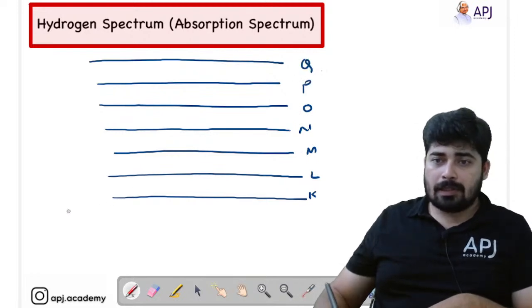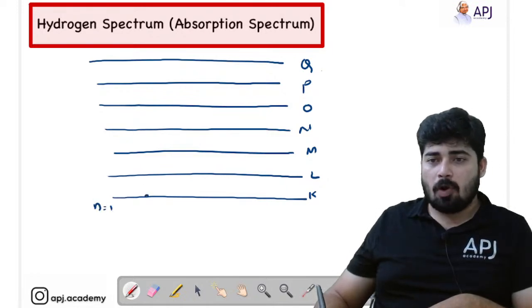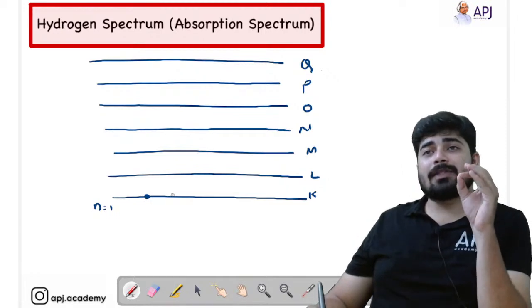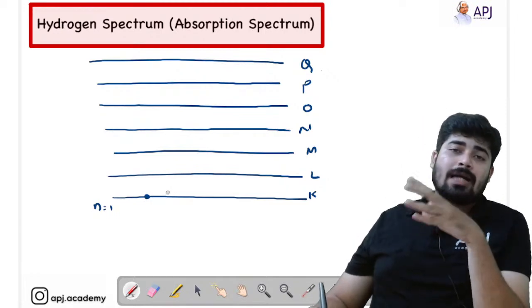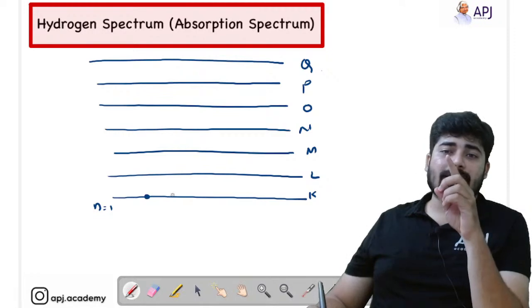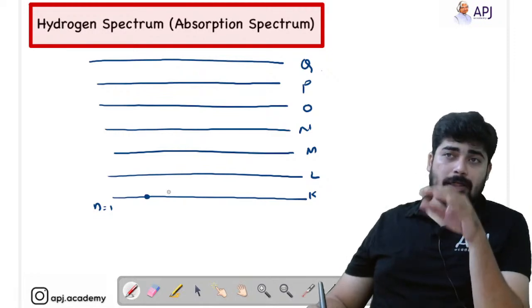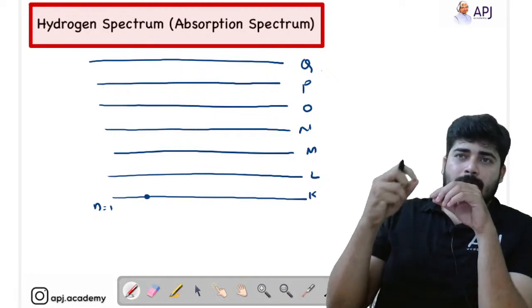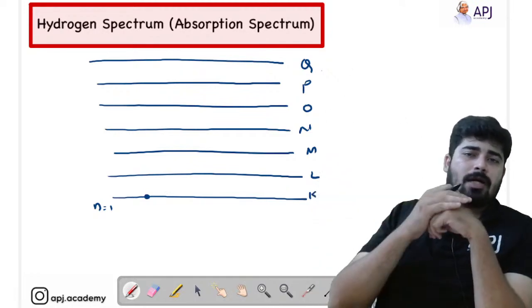Now we know that this is N equal to 1. The electron will always be present here, because we are dealing with the hydrogen spectrum. In the hydrogen spectrum, the electron will be present in shell 1, especially in the case of absorption. Absorption spectrum is when the electron absorbs energy in the ground state and excites to a higher state.